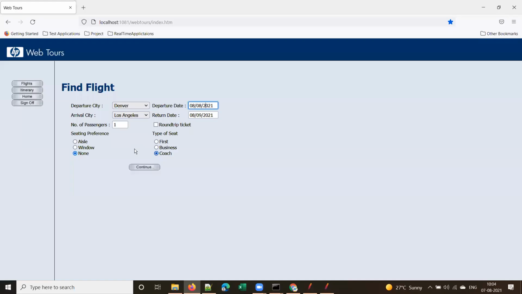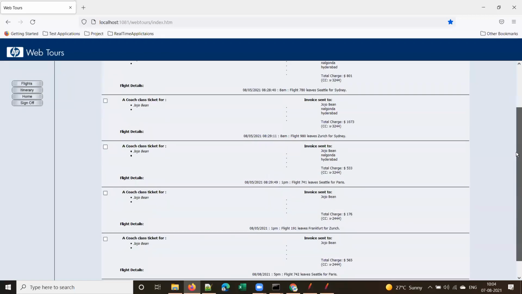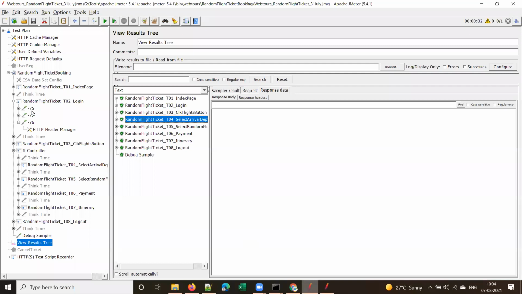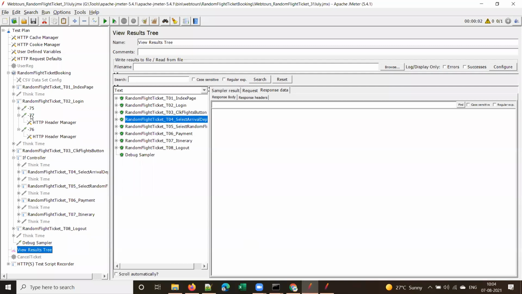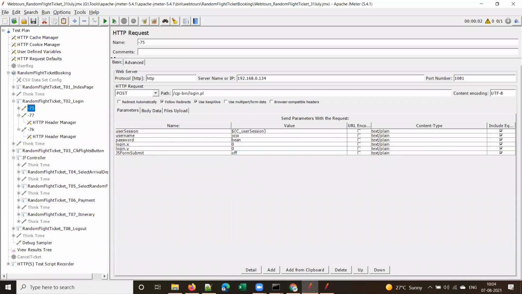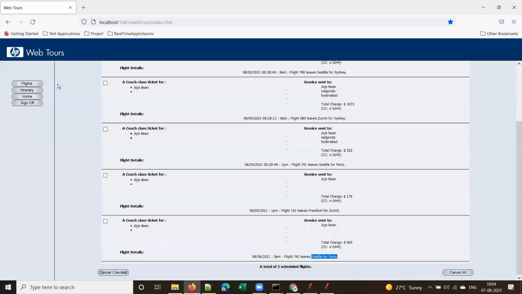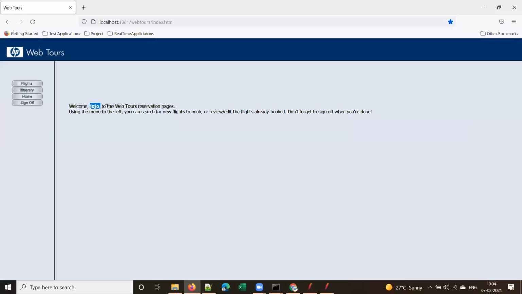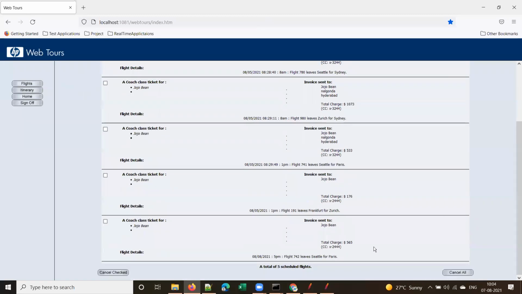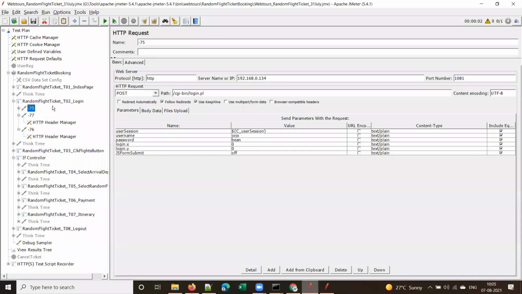Let's see if a ticket is booked or not. So Seattle to Paris. Here you can see a ticket is booked from Seattle to Paris. Yes, I have hard-coded values now. So I'm using Jojo Bean only. You can see I logged in with the same user, Jojo. And you can also verify that a ticket is booked from Seattle to Paris, isn't it? Yes. Right. So this is one way to do this.